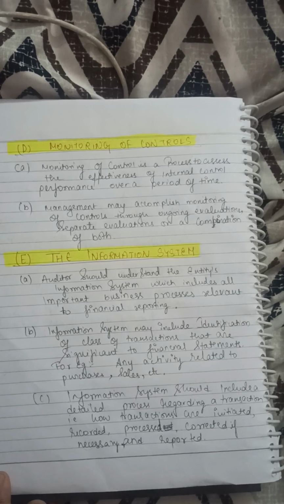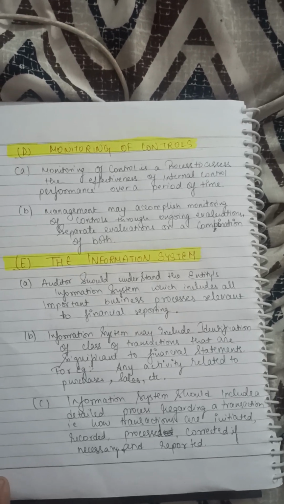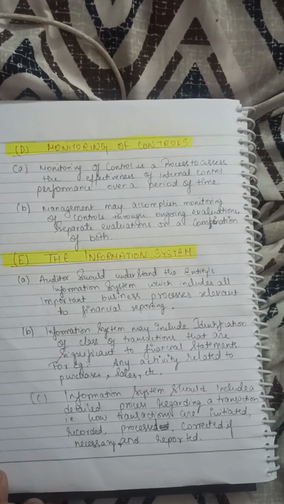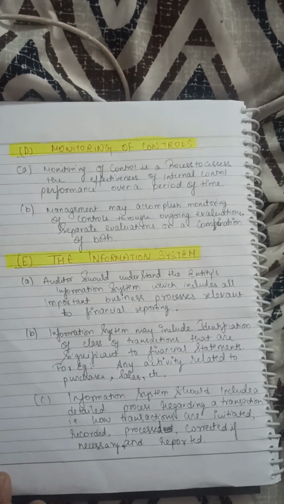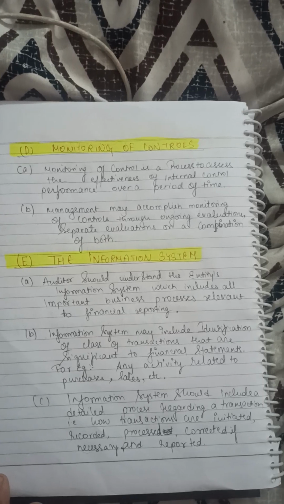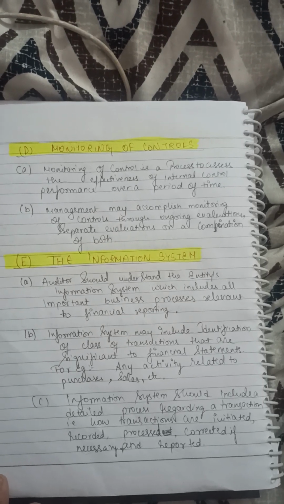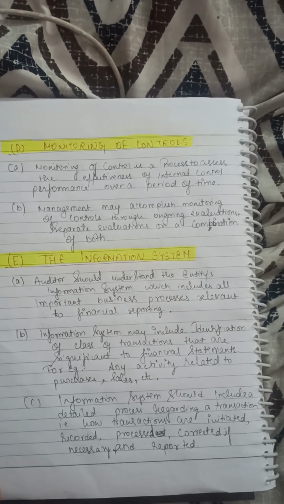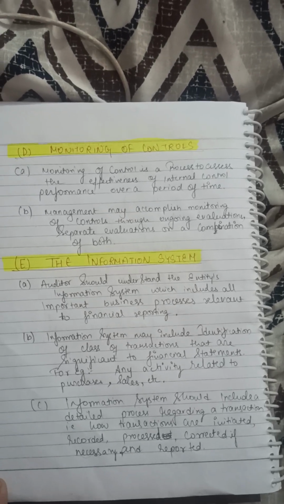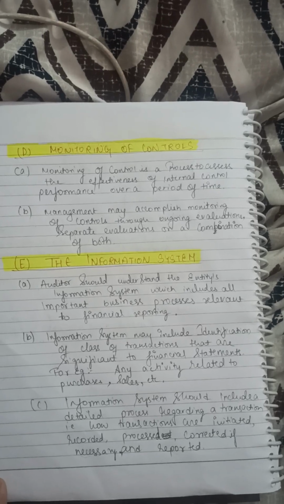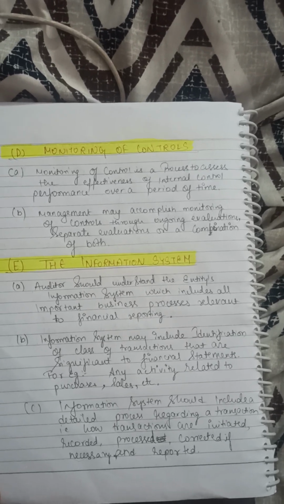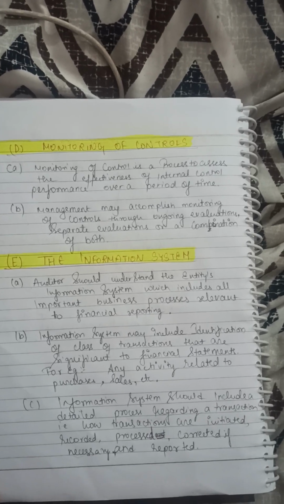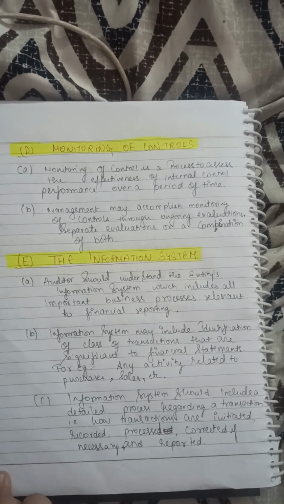E. The information system. Auditor should understand the entity's information system, which includes all important business processes relevant to financial reporting. Information system may include identification of class of transactions that are significant to financial statements. For example, any activity related to purchases, sales, etc. Information system should include a detailed process regarding a transaction, that is, how transactions are initiated, recorded, processed, corrected if necessary, and reported.